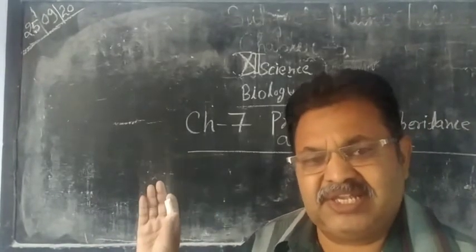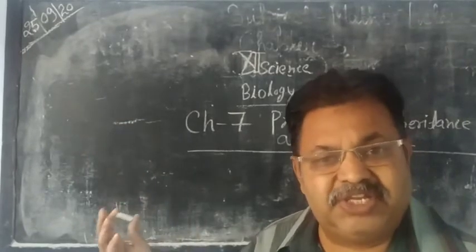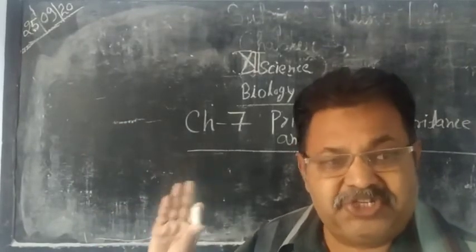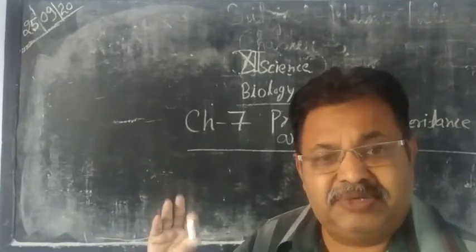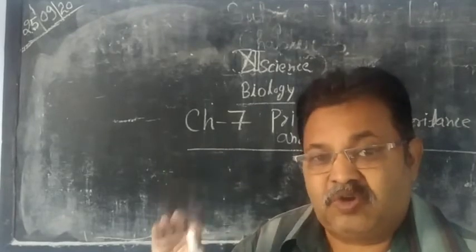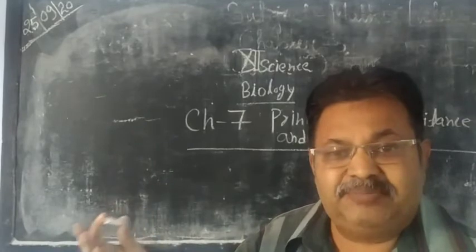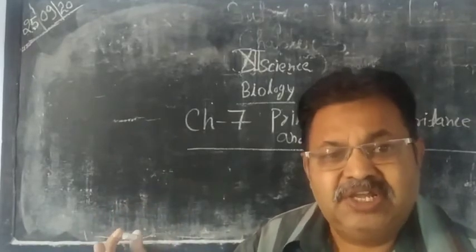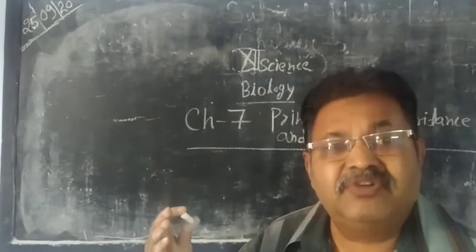In some cases, mutation is also a cause of variation, but a mutant gene is mostly fatal. It means the mutant does not survive, and the new child dies in the case of mutation.